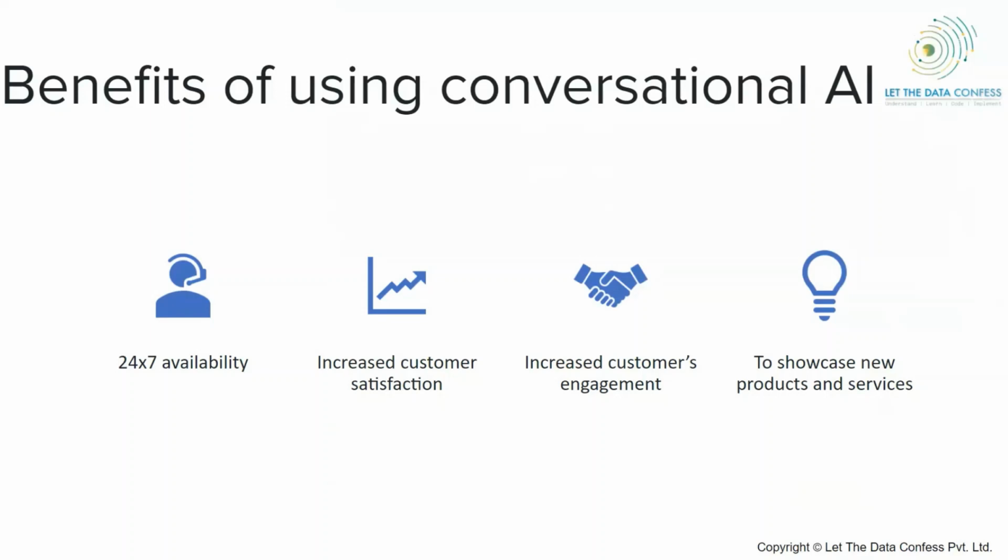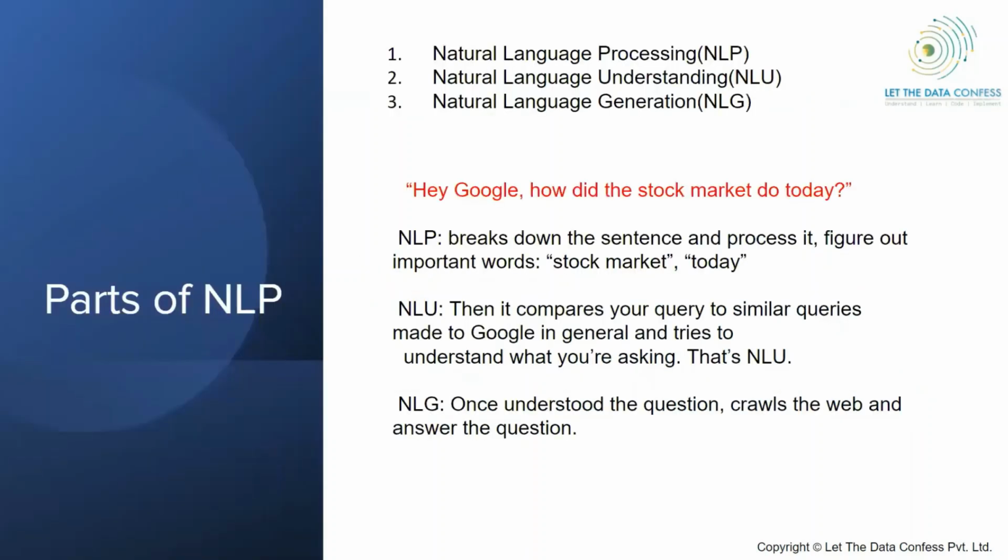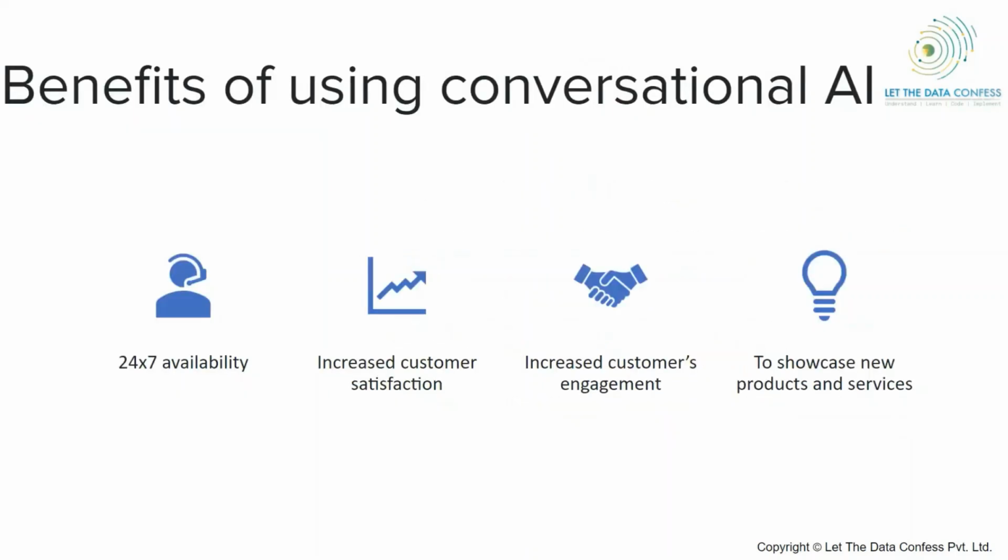You can increase customer satisfaction because there is no mood change, no rude behavior. The third thing is customer engagement, because availability is there all the time, so customer engagement also increases. And you can showcase your new products and services at any time with the help of a chatbot, even when you are not available. These are very general terms that I hope all of you might be aware of.